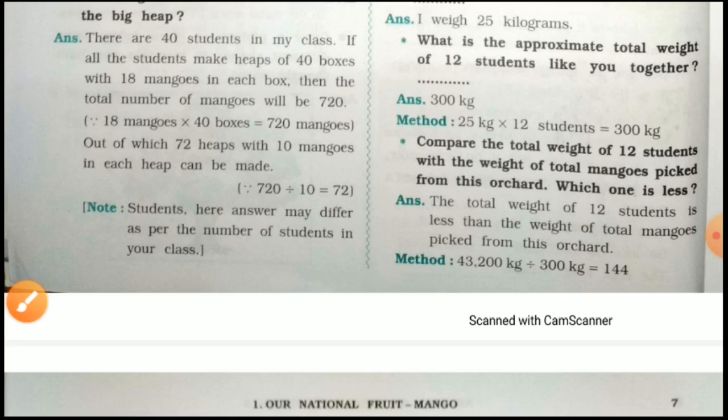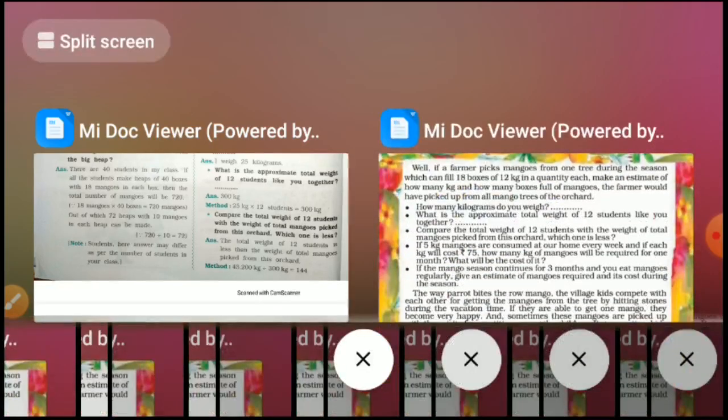That is why the answer should be 25 kilograms multiplied by 12 students is equal to 300 kilograms. This should be your answer.